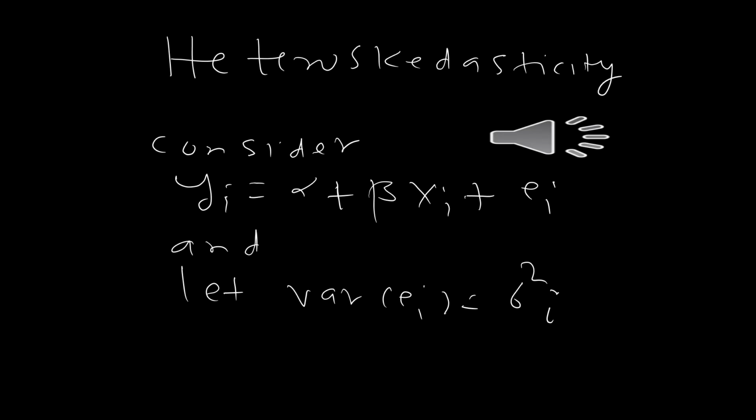But now we're going to make a change in that assumption. We're going to assume that each of the error terms has a different variance. So we're going to allow variance of E1 is equal to sigma square 1, variance of E2 is equal to sigma square 2, variance of E3 is equal to sigma square 3, and so on. And potentially, we're going to allow each of the sigma square i's to be different.